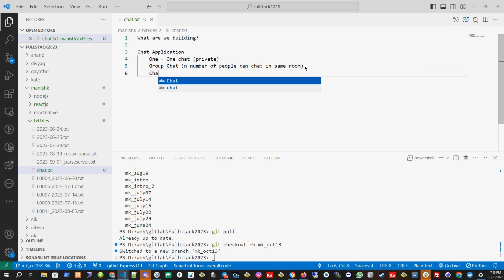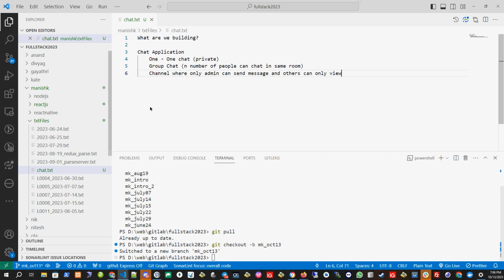Then there will be something called a channel, where only the admin can send messages and others can only view it. So these are the three types of chat we should be concentrating on. Let's start with the one-to-one chat, and then we'll go to group chat and the channel also.